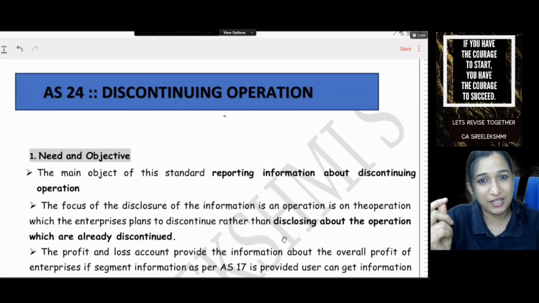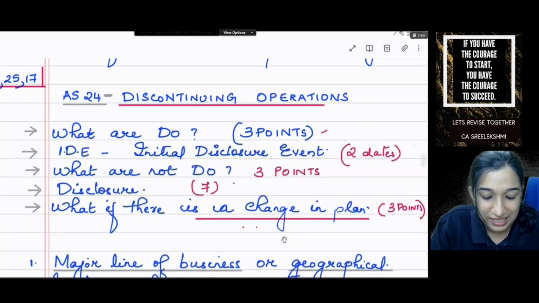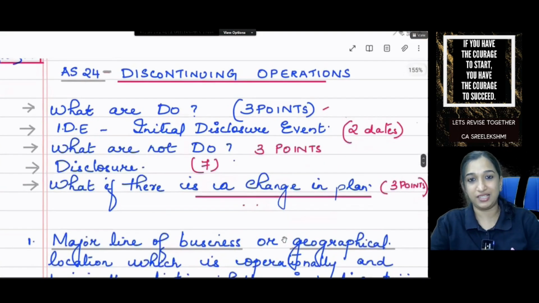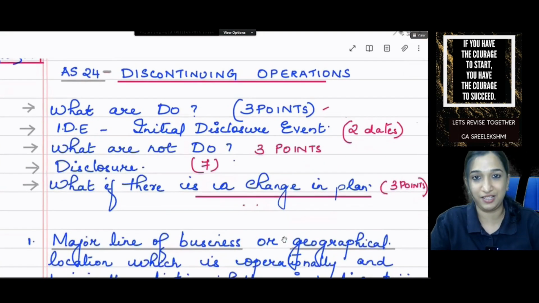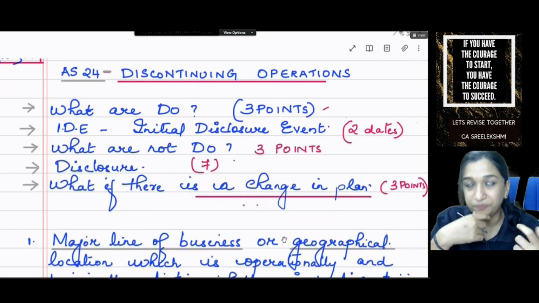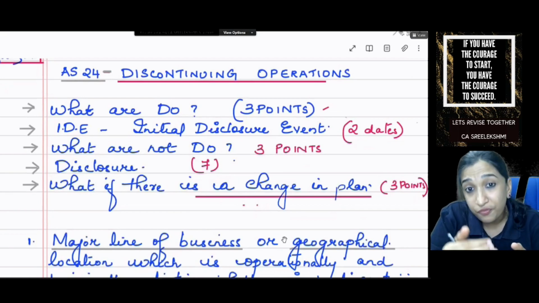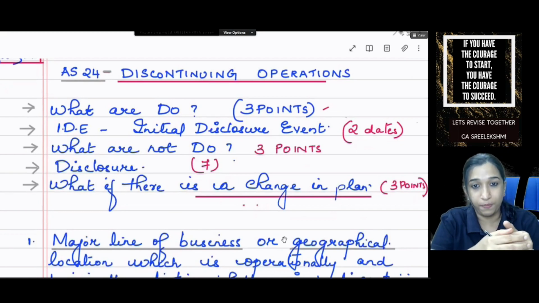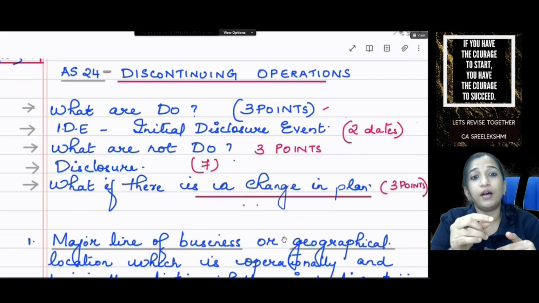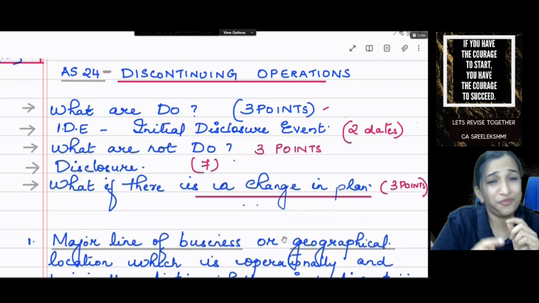Now don't waste time. Let's quickly get into this. So what should I study? You need to study these 1, 2, 3, 4, 5 areas. The type of question which you are going to get is a situation will be given. You need to identify whether it is a discontinuing operation or not. And if it is a discontinuing operation, write the disclosure requirements. Okay, so it's very easy, guys.